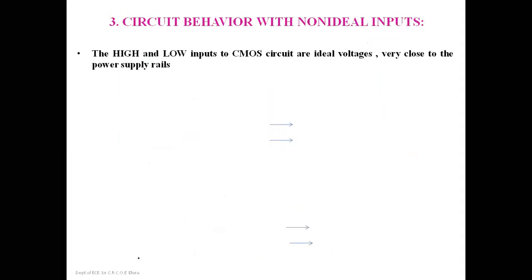In this lecture, we will discuss the circuit behavior with non-ideal inputs.